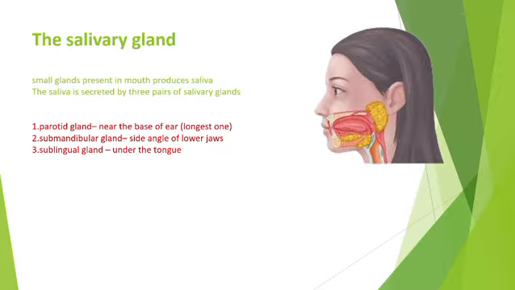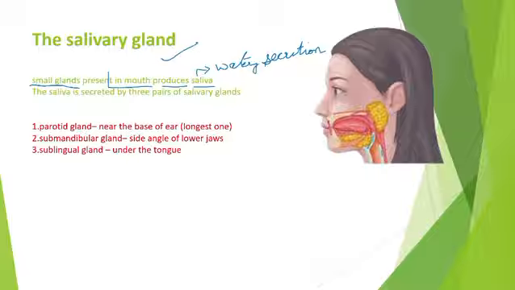Next, salivary gland. These are the small glands which are present in the mouth, right? And produce saliva. Saliva is a watery secretion, right?